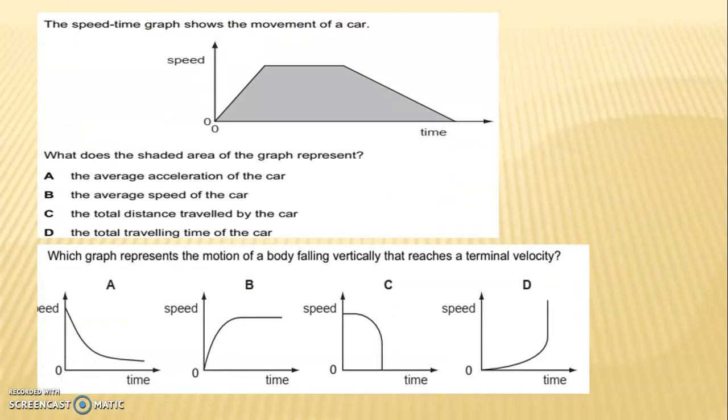Next question, the speed time graph shows the movement of a car. What does the shaded area of the graph represent? A. The average acceleration of the car. B. The average speed of the car. C. The total distance traveled by the car. And D. The total travelling time of the car. The answer is C. Which graph represents the motion of a body falling vertically that reaches a terminal velocity? Here are the graphs A, B, C, and D. The answer is B.